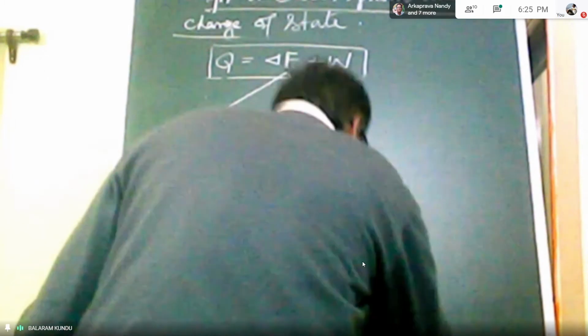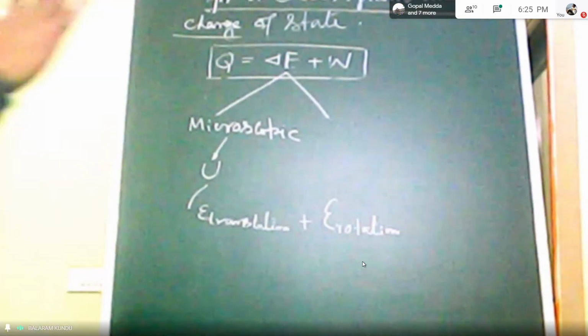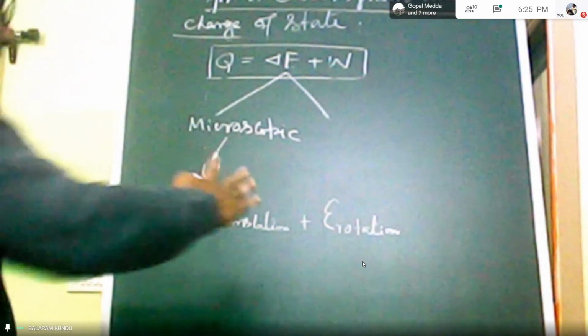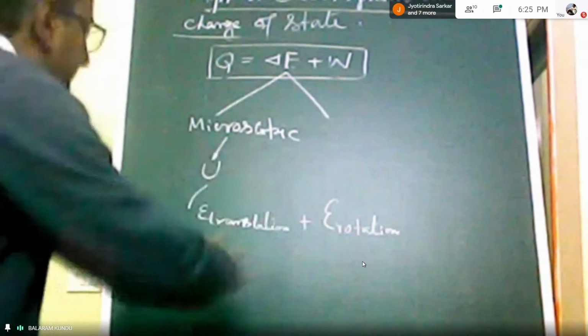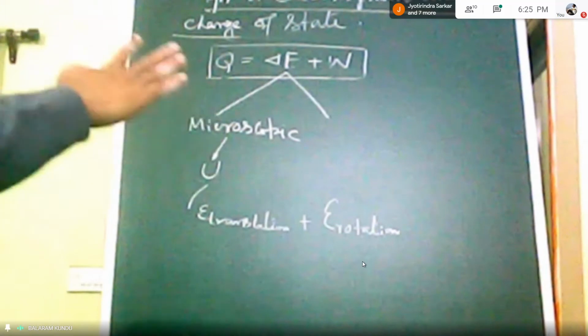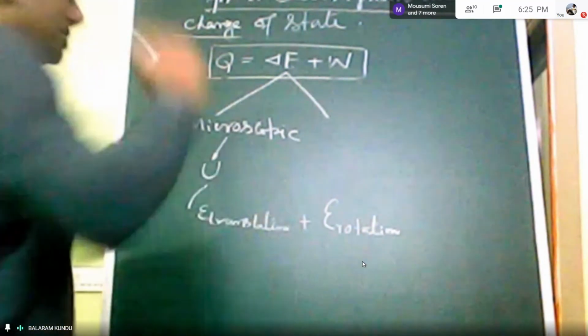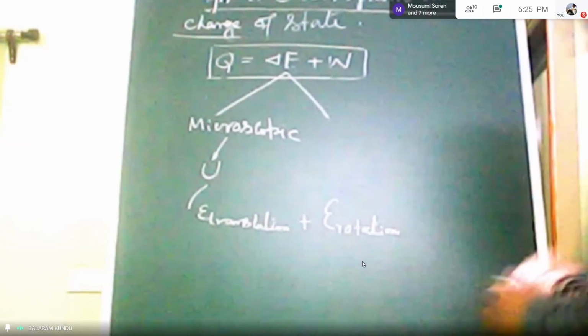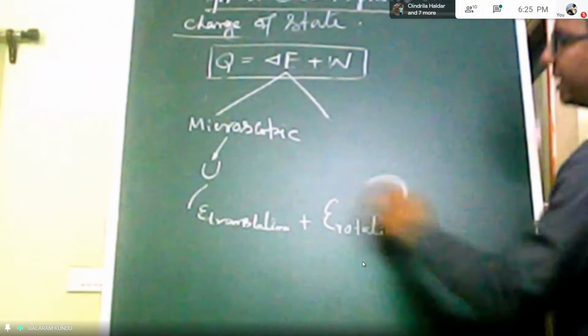So when translation occurs, obviously one molecule collides with other molecules, then translational condition will be obtained. Rotational condition is also possible, and due to rotation, energy will be produced.